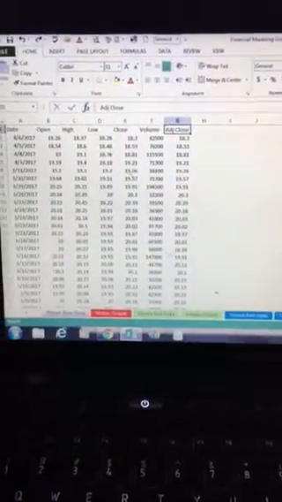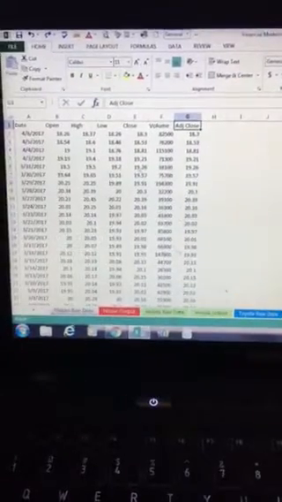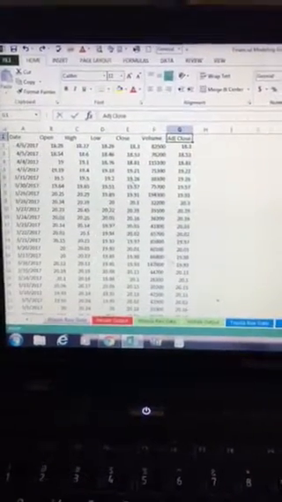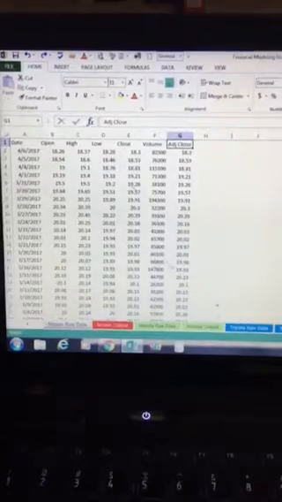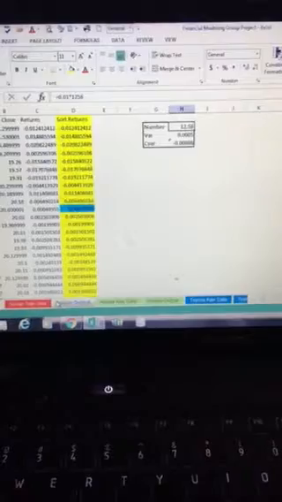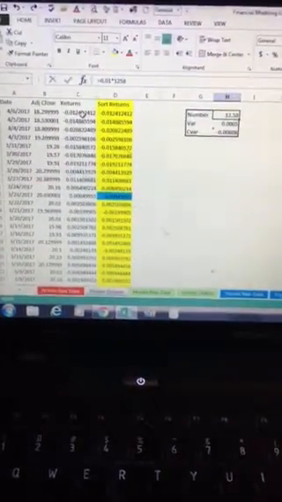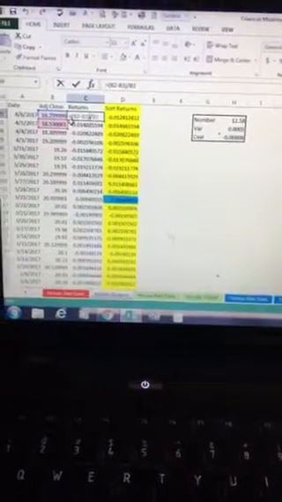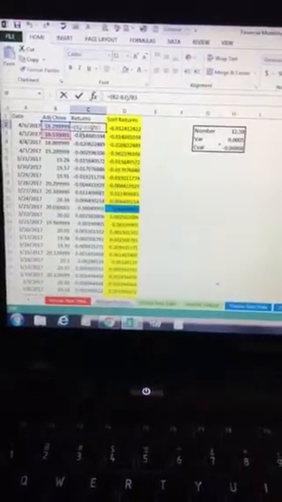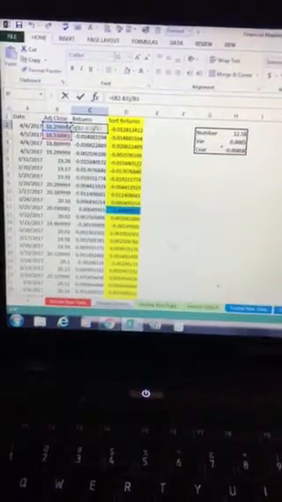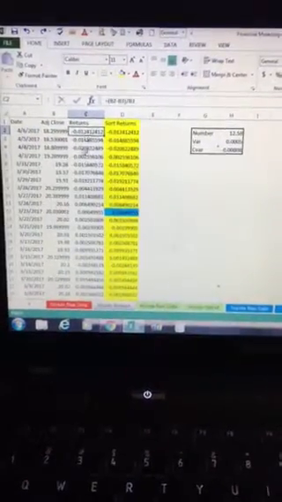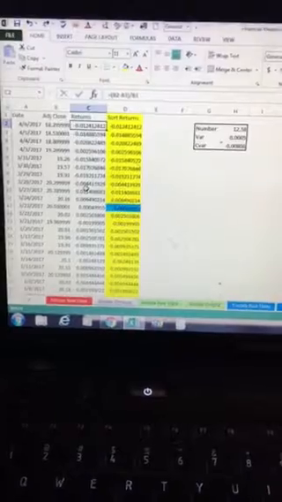We used the raw data of the open price of the stock, as well as the high and lows of the day, the closing price, the volume, as well as the adjusted close price. We used the adjusted close price to further calculate the returns of each firm, returns being calculated by a formula. As you can see, this would be the new price minus the old price over the old price. And this was pretty much dragged down to calculate the returns of each day and to deduce how they've been changing each day.